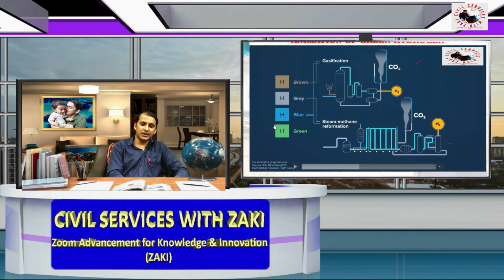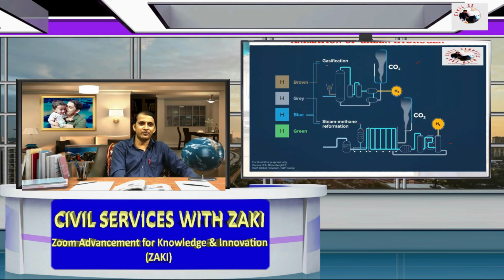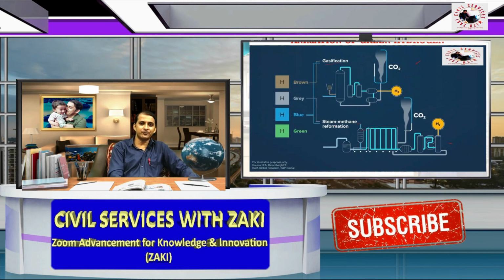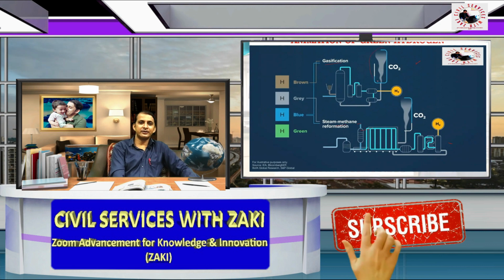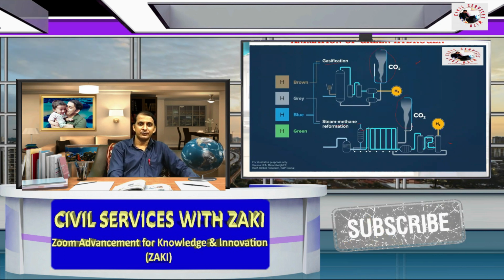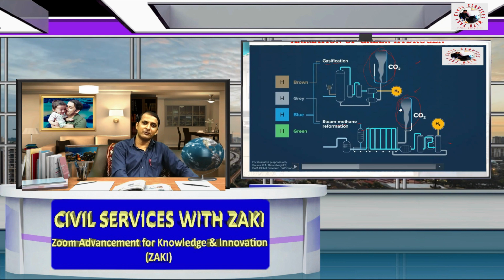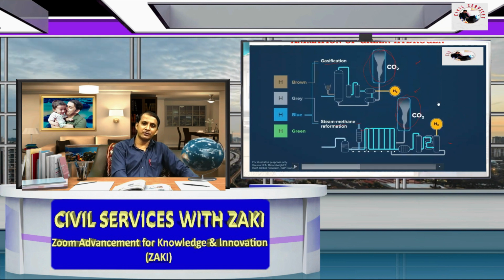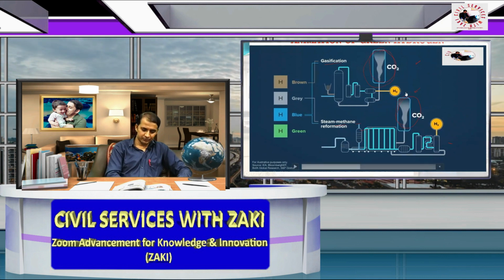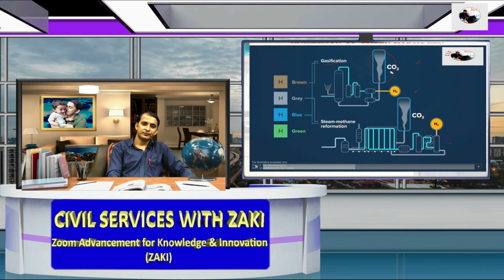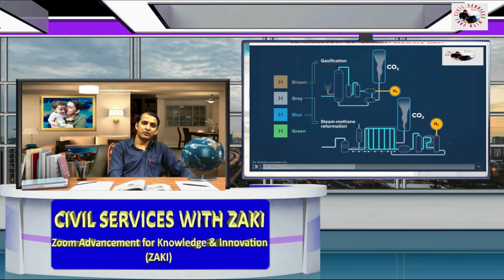And blue. If we see, blue hydrogen can be produced by gasification and steam, but they capture all the carbon, so zero carbon in the atmosphere. That's why it is called blue hydrogen. They capture all carbon.